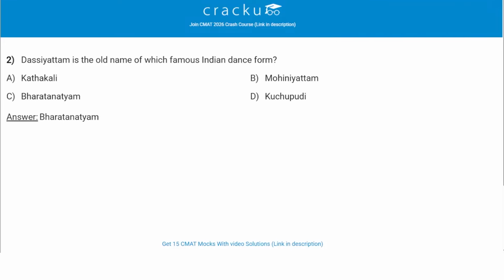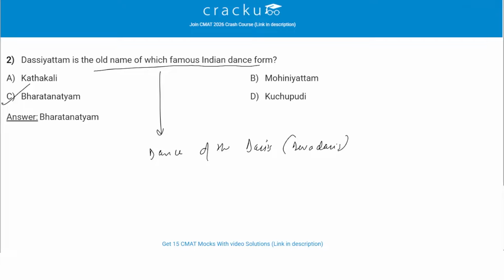The next question is, Dasiyattam is the old name of which famous Indian dance form? The correct answer is C, Bharatanatyam. Dasiyattam is the ancient name of the renowned Indian classical dance, which is Bharatanatyam. What does this term mean? The term means dance of the Dasis, or the Deva Dasis.